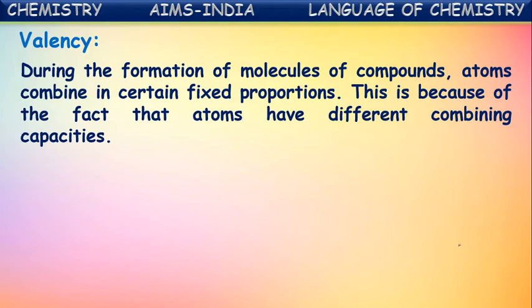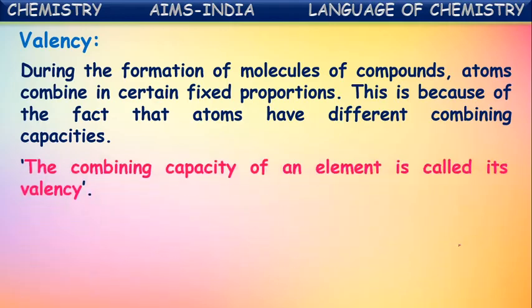Some can combine with many atoms. The combining capacity is different for different elements. Based upon the combining capacity of an element, the number of atoms combining with it will vary. This combining capacity of an element is called its valency.